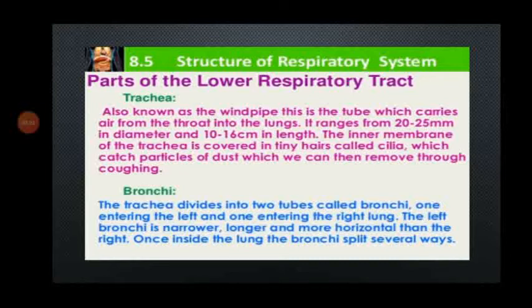Bronchi. The trachea divides into two tubes called bronchi, one entering the left and one entering the right lung. The left bronchus is narrower, longer and more horizontal than the right. Once inside the lung, the bronchi split several ways.